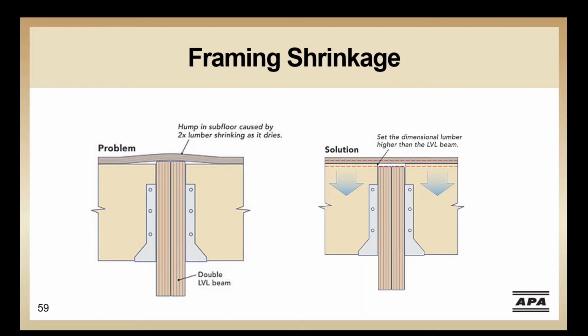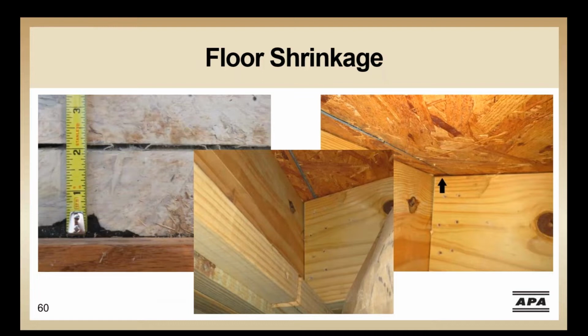Or maybe a better option is to use engineered wood products such as I-joist, LVL, or LSL that are less susceptible to shrinkage. This is the panel at the girder we saw a few slides back. Cumulative contraction of the subfloor and the hardwood flooring led to the large gap at this panel joint. Also, the joist dropped at the poor ledger connection, which caused the appearance of the hump above.